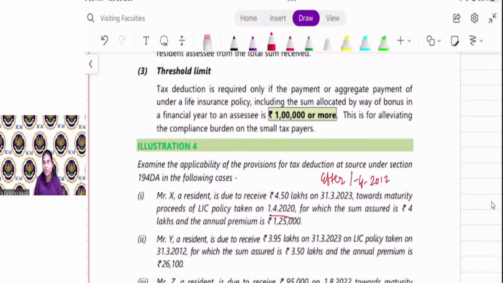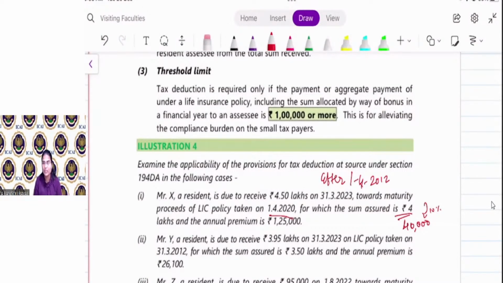So you have to check whether the actual premium is less than 10% of sum assured or not. Sum assured is 4 lakh, 10% of 4 lakh is 40,000. You have to check whether your actual premium is less than 40,000 or more than 40,000.